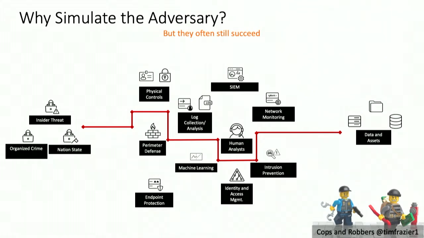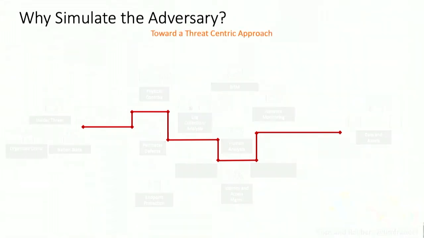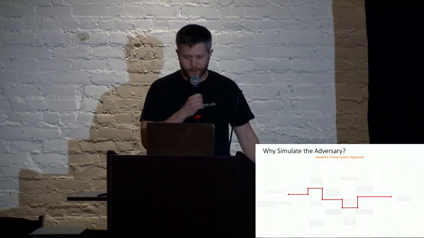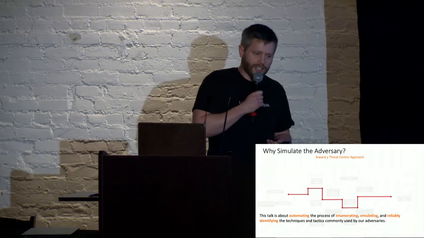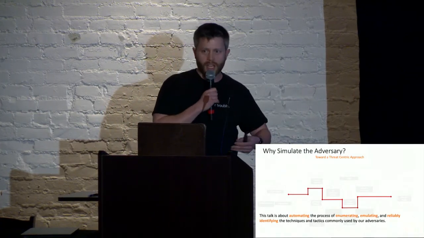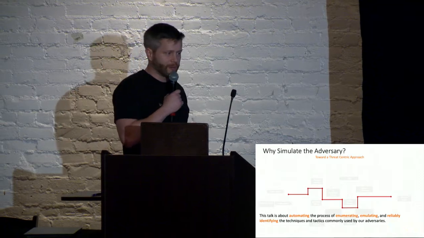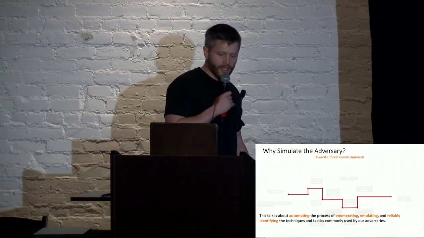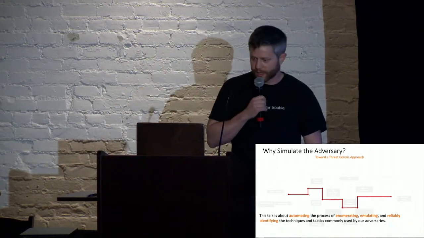That's what they do. So that's right. So what do we do? We need to focus on what they're actually doing, not necessarily checkboxing all our little controls and the stuff that we feel good about. Let's actually sit down and say, what is the adversary doing? How do we automate some of this so that we can make sure that we're detecting it, and then actually make our rules better, right?